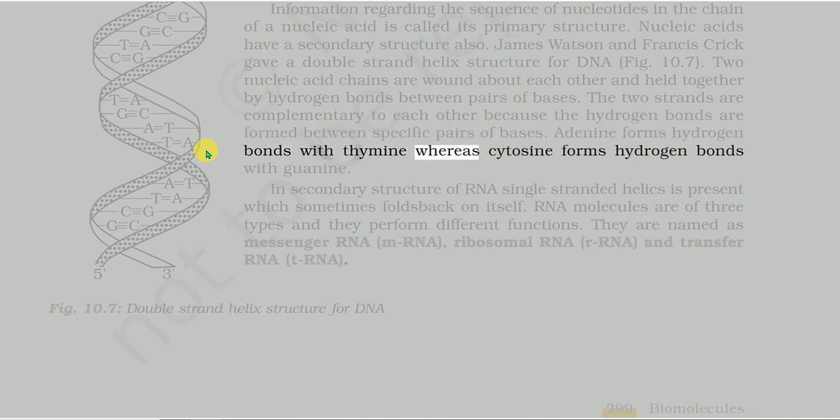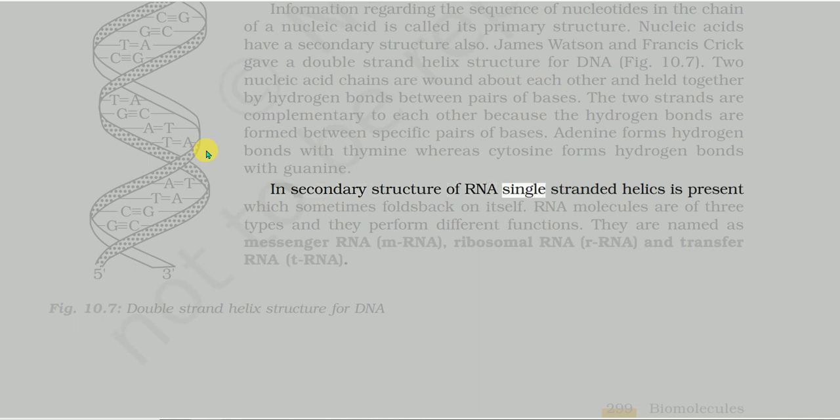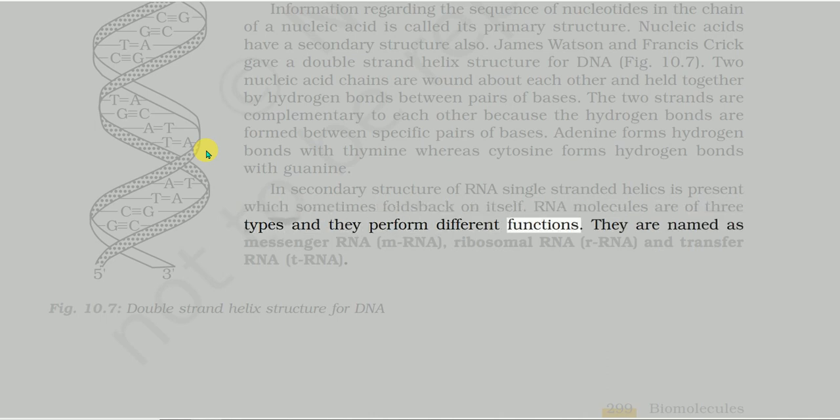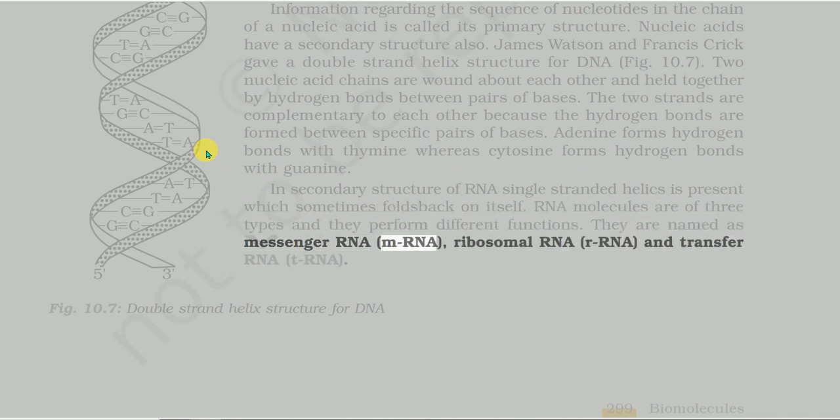In secondary structure of RNA, single-stranded helix is present which sometimes folds back on itself. RNA molecules are of 3 types and they perform different functions. They are named as messenger RNA, mRNA, ribosomal RNA, rRNA, and transfer RNA, tRNA.